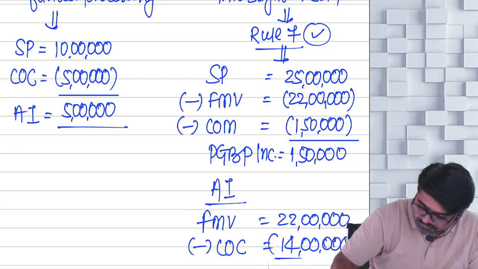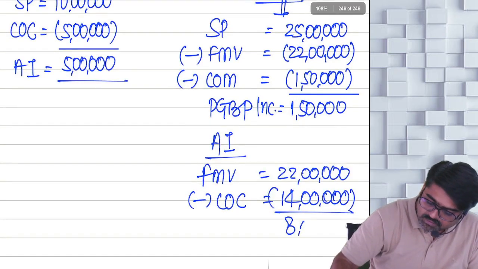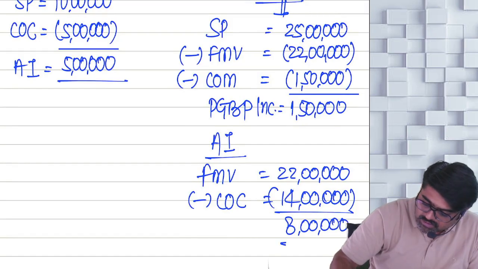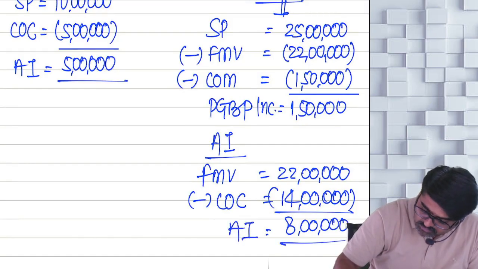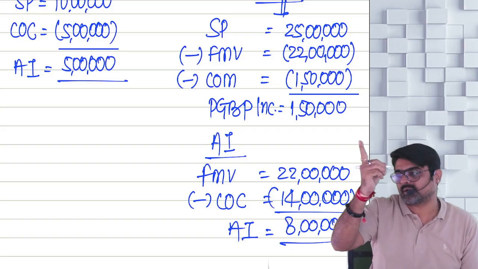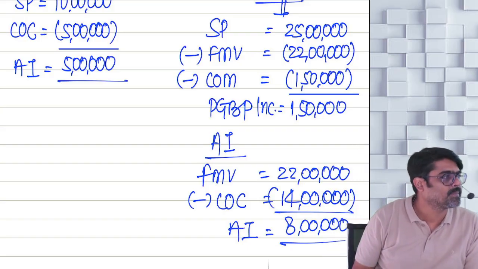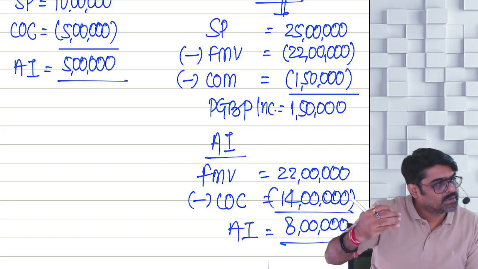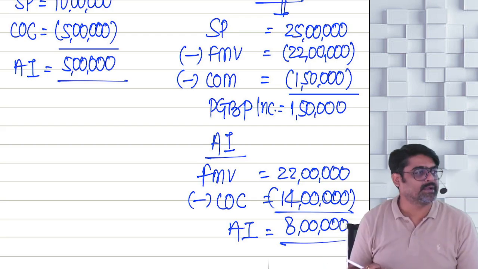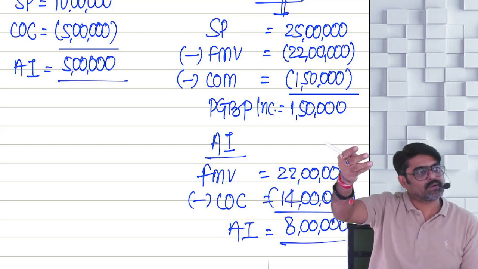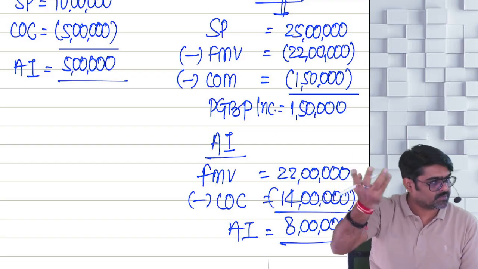So 8 lakhs is your agricultural income, which is already getting reduced while you reduce that fair market value above. Hence, whatever profit is remaining is your business profit.